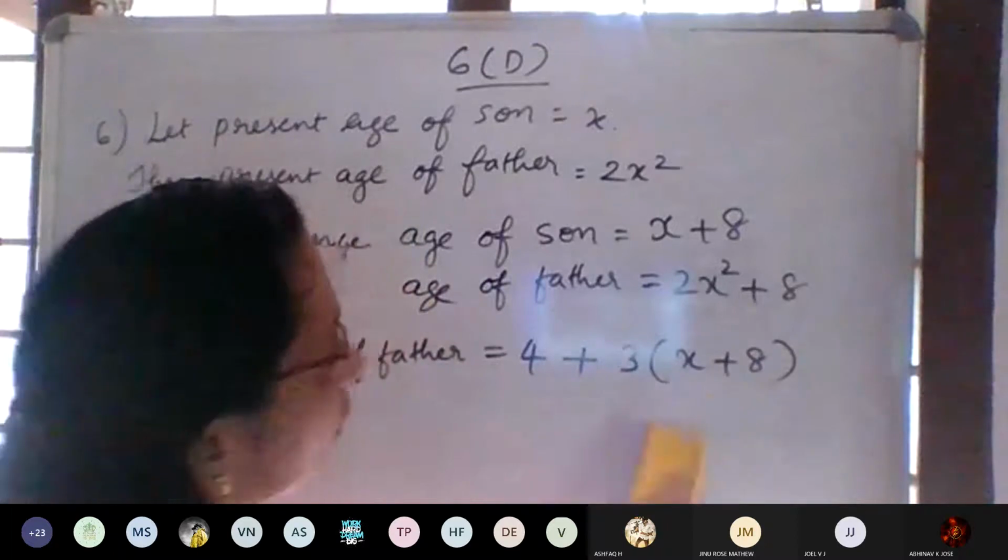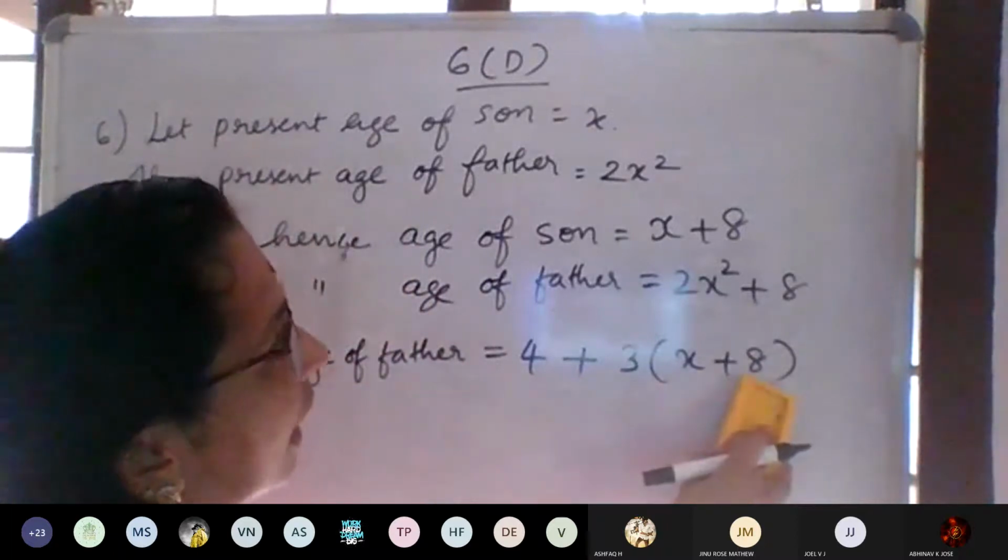Understood? 4 more than 3 times the age of the son.